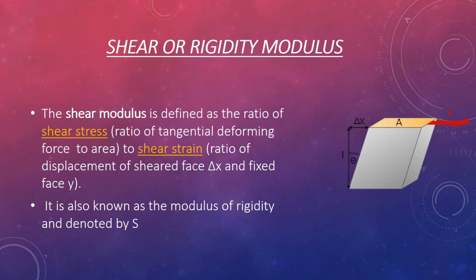So the second type of elastic moduli is shear modulus. As the name suggests, shear modulus is related to the shear stress and shear strain. So the shear modulus is defined as the ratio of shear stress to the shear strain. It is also known as modulus of rigidity and denoted by capital S.